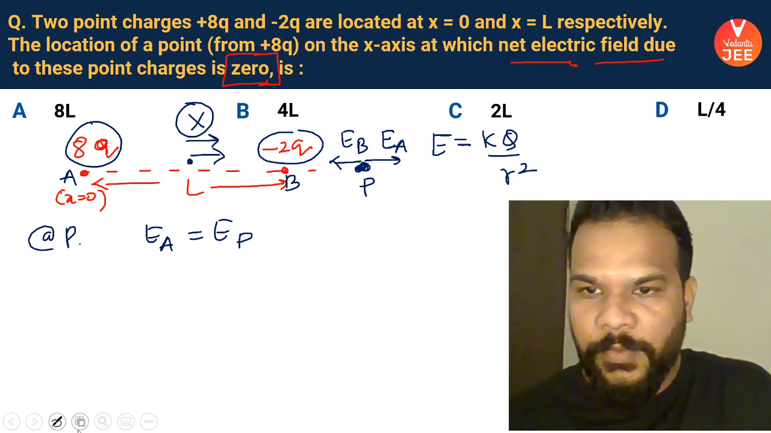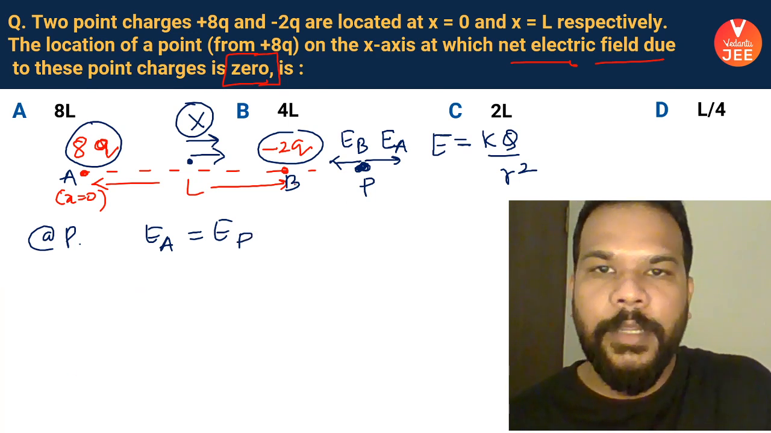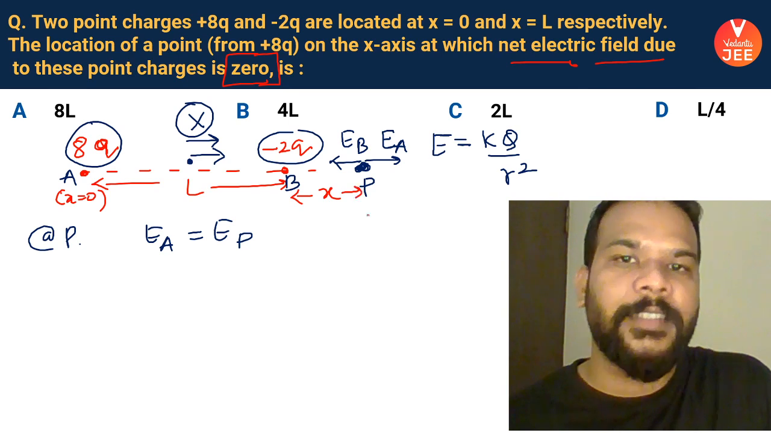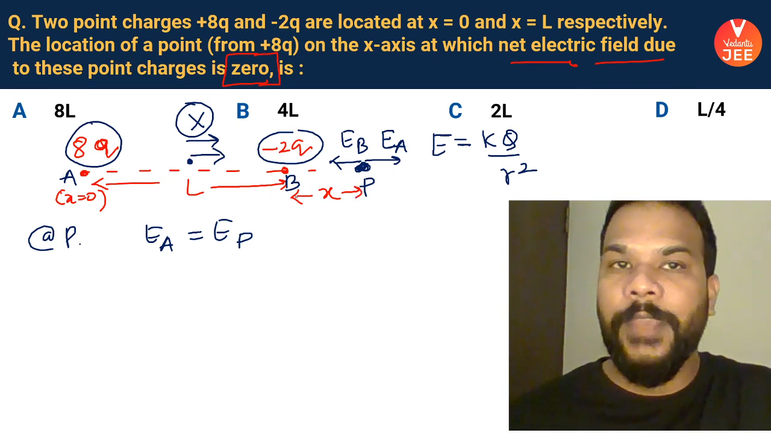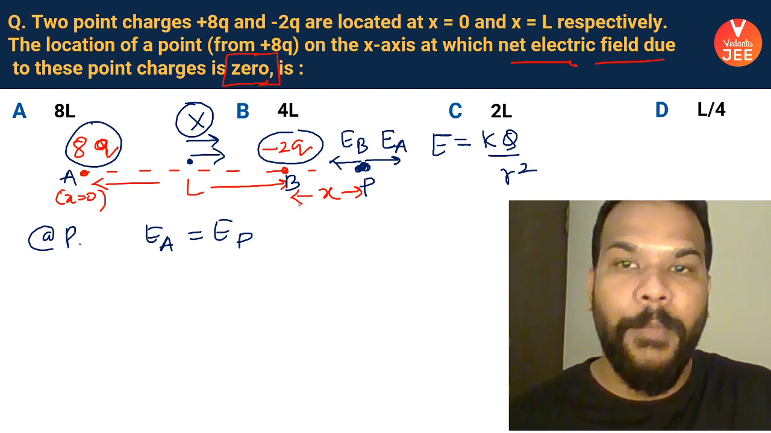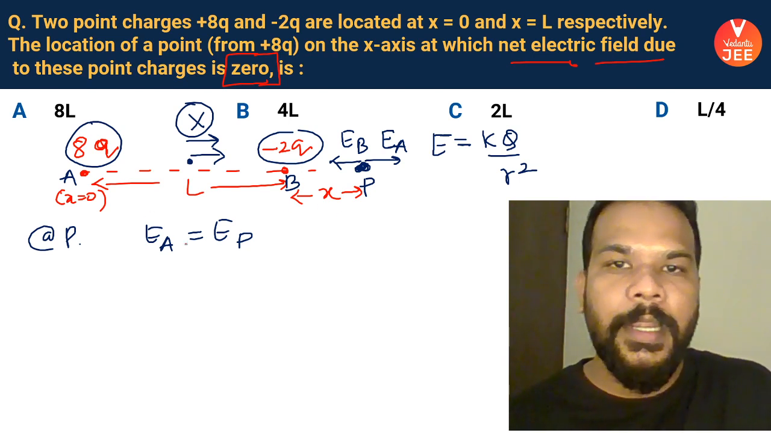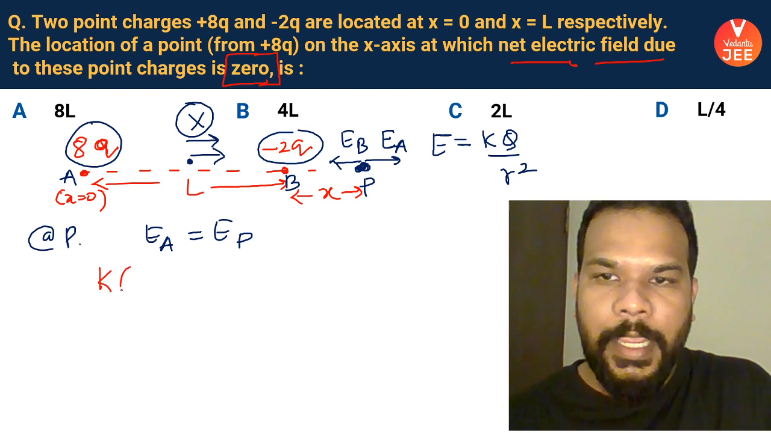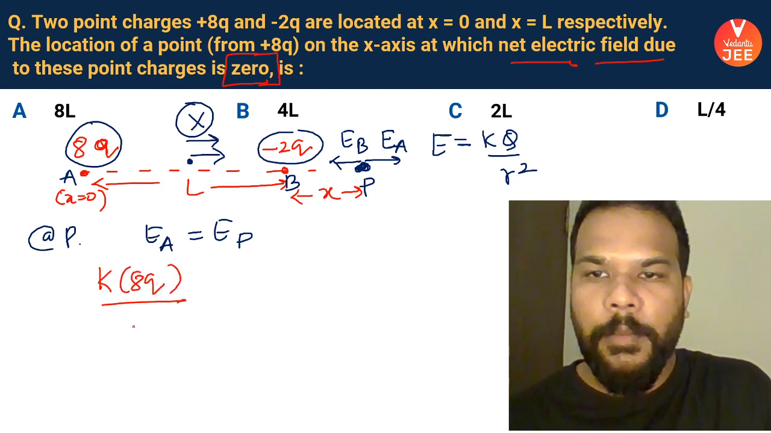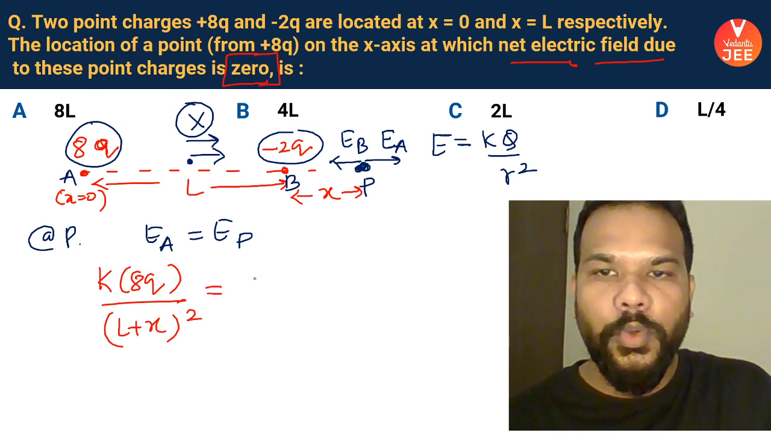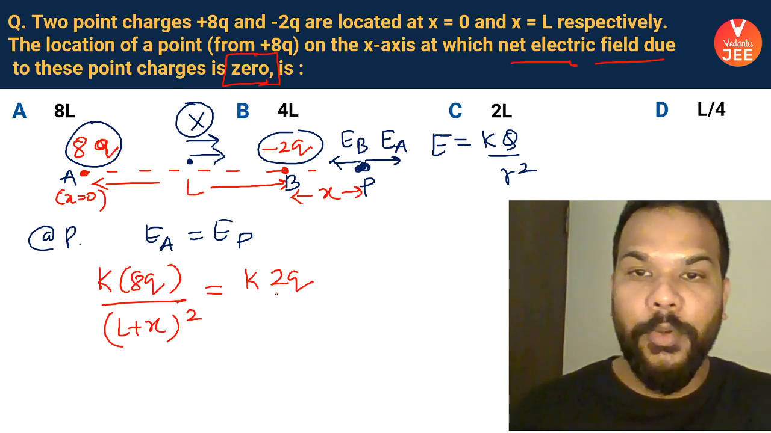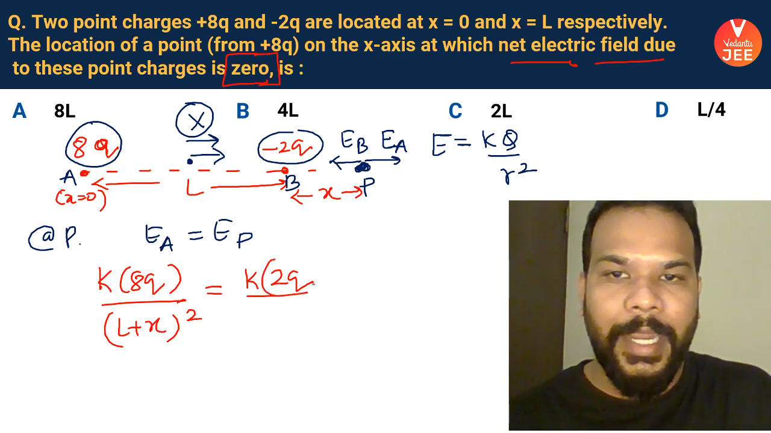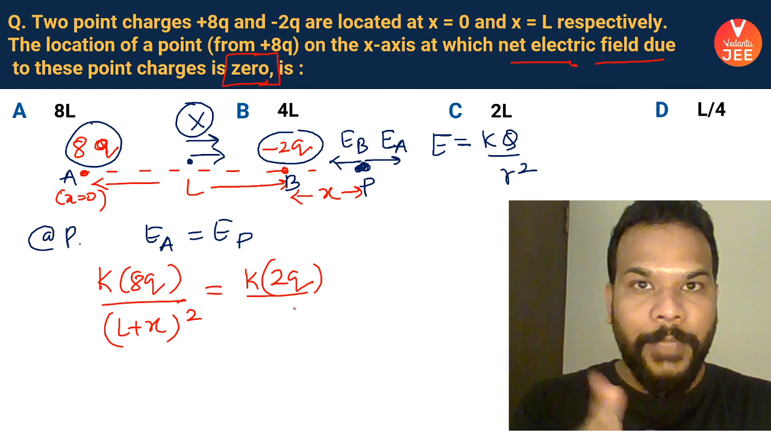first of all, I am going to choose the point P to be located at a distance x from here. So from A, the distance is L plus x. We are interested in finding the value of L plus x. So the electric field because of A is kq by (L plus x) square, and due to B it is k 2q by x square. I'm only writing the magnitude, that's why not writing minus. Remember that I'm only equating the magnitudes, their directions are opposite.